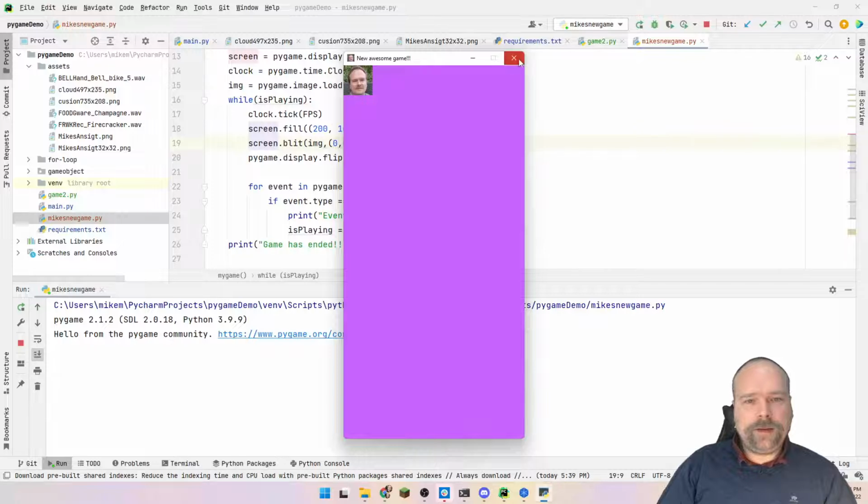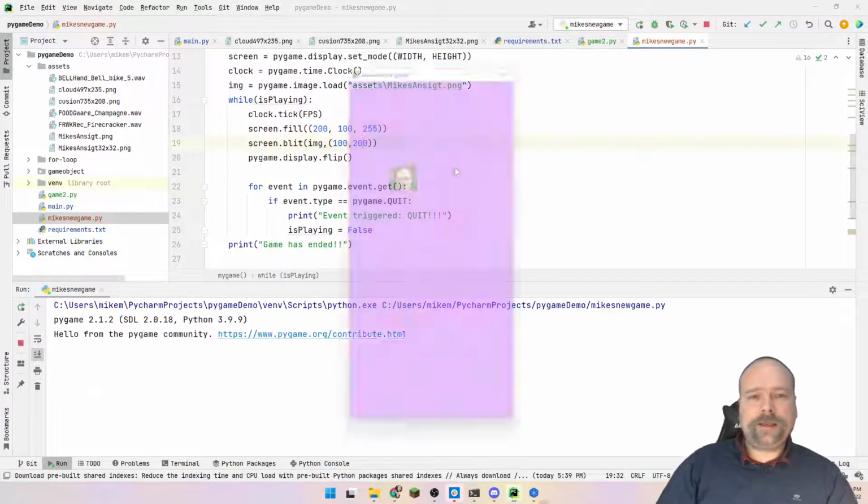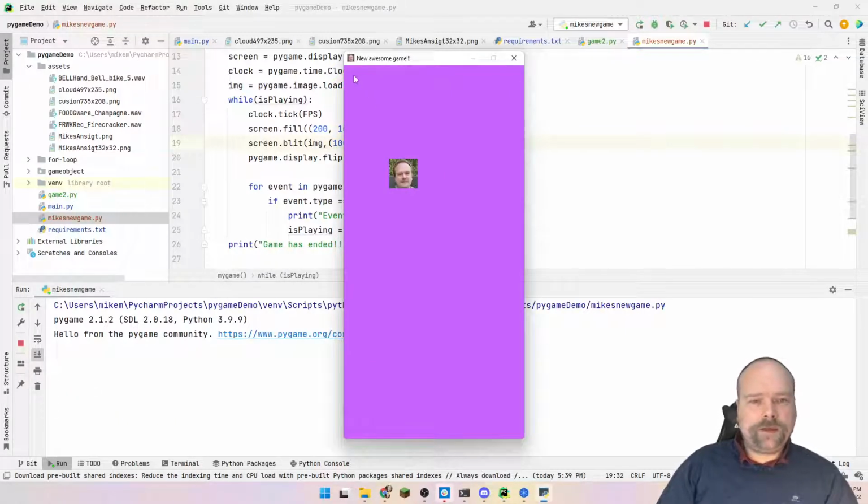And if I write something else like 100 and 200, then we can see that now it is 100 to the right and then 200 down. And it always draws from the corner, it starts from the top left when it has to draw this image right here. So if you want to have a pivot in the middle and control the middle of the image, then you have to do that yourself.